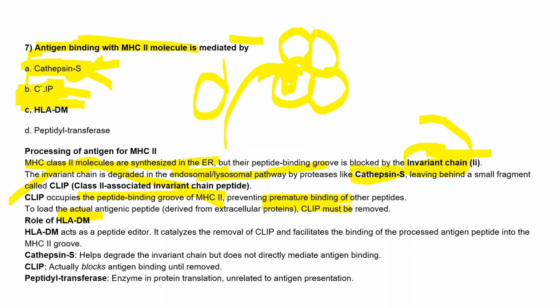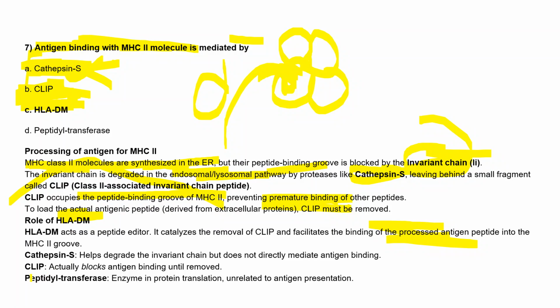Now, who will initiate antigen binding when the proper antigen comes? HLA-DM removes this CLIP and facilitates the binding of the processed antigen peptide into the MHC2 groove, right? So the right answer is HLA-DM.